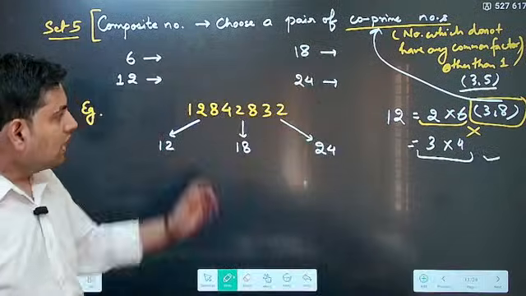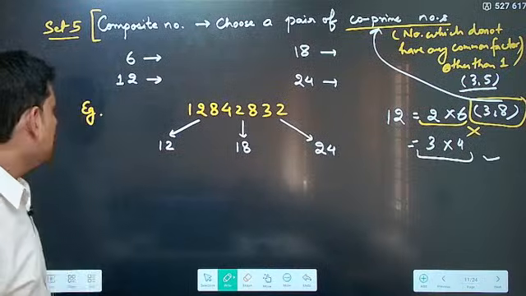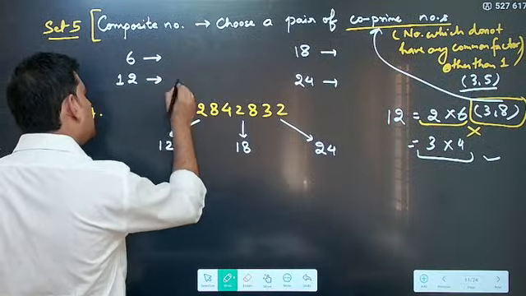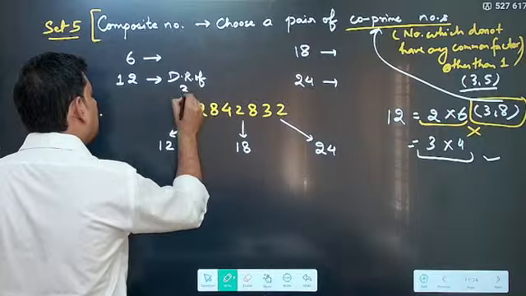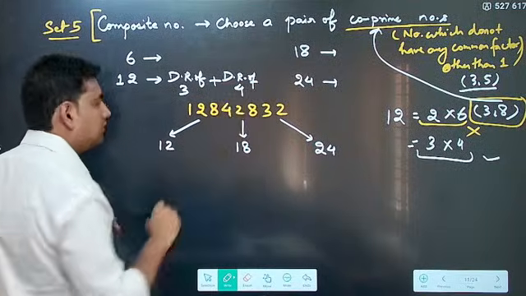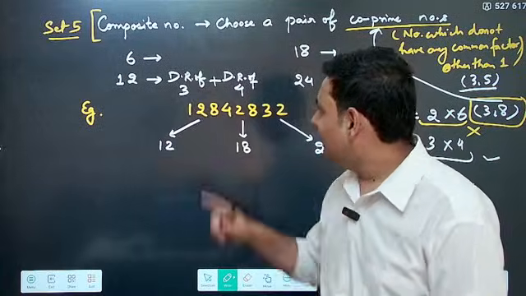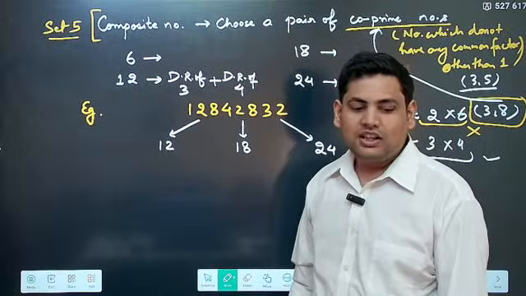Now once you have got this pair of numbers which are co-prime, the divisibility rule of 12 is very easy. That is, divisibility rule of 3 plus divisibility rule of 4. You apply both of them separately. If both are satisfied, then it is divisible by 12 as well.